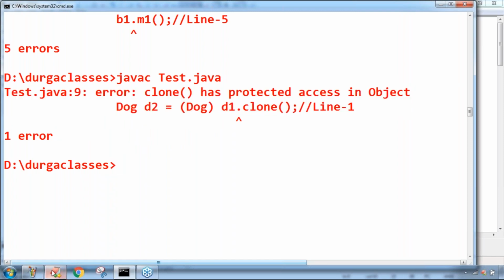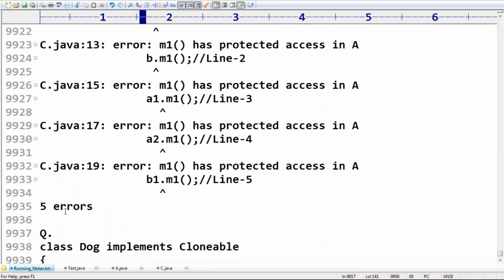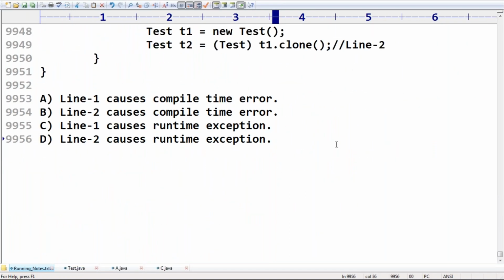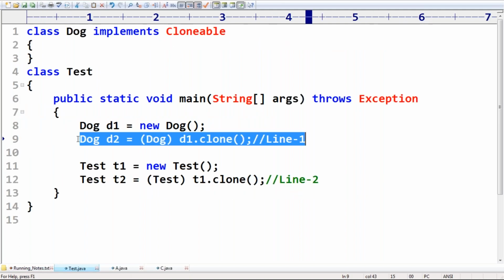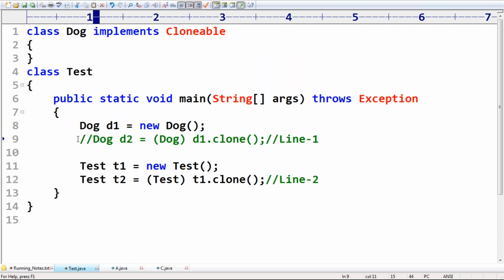Now let me comment that line 1. Line 1 causes compile time error, I'm sure. Next, let me comment that compile time error. Just I commented that line.